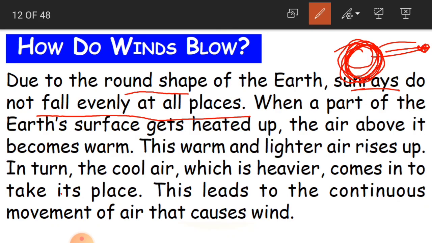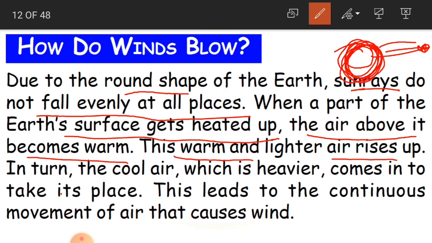So when a part of the earth's surface gets heated up, the air above it becomes warm, and this warm and lighter air rises up. In turn, the cool air which is heavier takes its place.